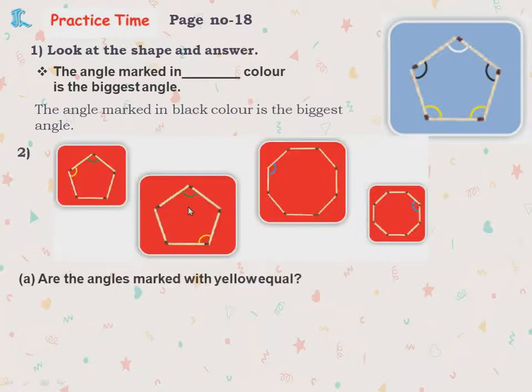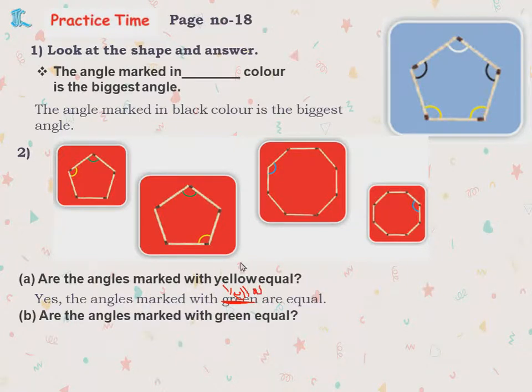Now next question. Are the angles marked with yellow equal? Here they are asking, are the angles marked with yellow equal? Yellow is marked here, yellow is marked here. See the shape, both are the same. So what you will say is, the angles marked with yellow are equal. Children, here it's a print mistake. Here it is yellow. You write it here as yellow. The angles marked in yellow are equal.